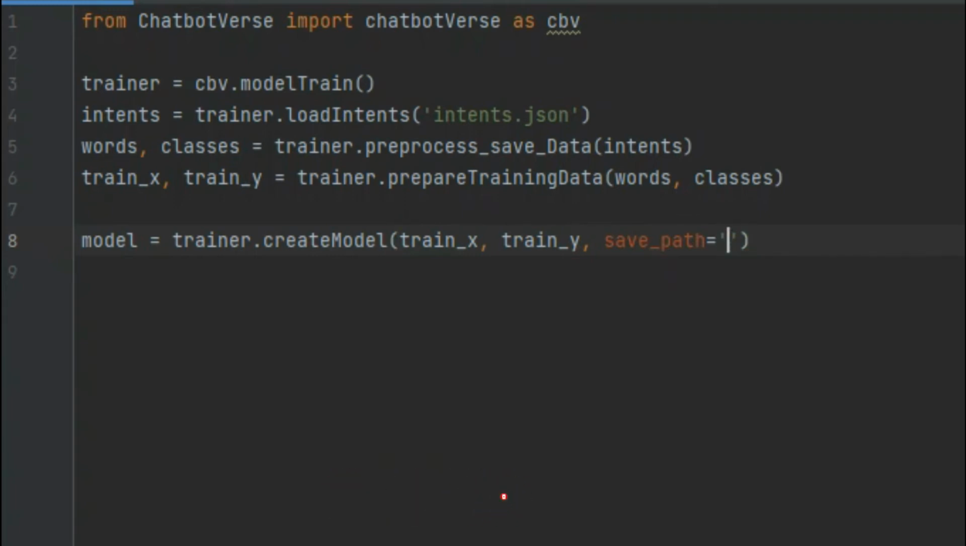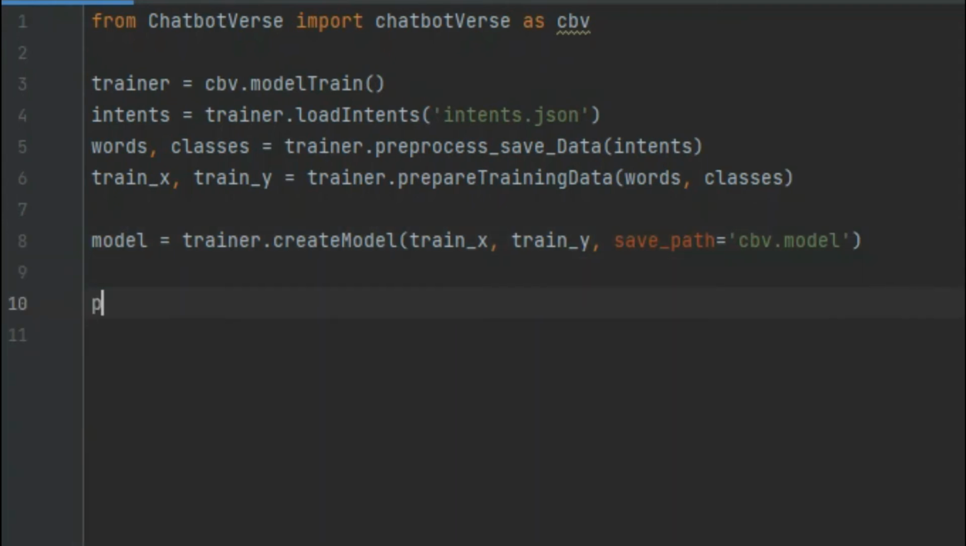We're going to save it as, let's say, model. Make sure that it has this .model ending. The name can be anything. Let's just say cbv.model. There are a few other parameters you can pass in here, like the number of epochs to be trained, but let's just leave those as default. The default is 200 epochs.